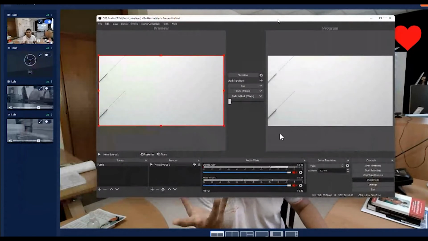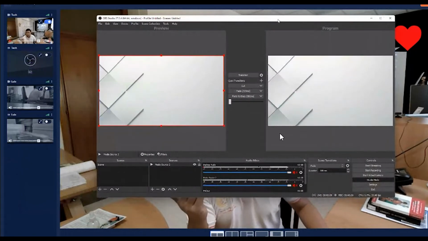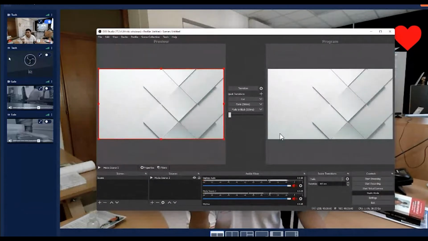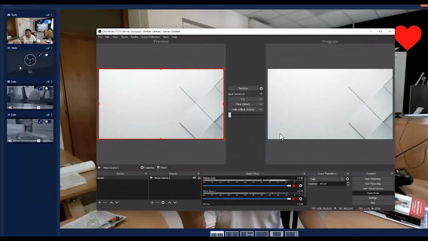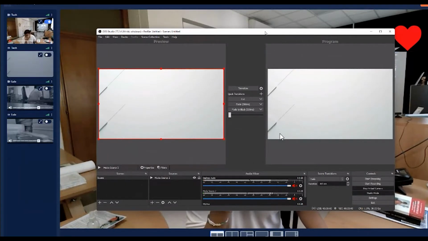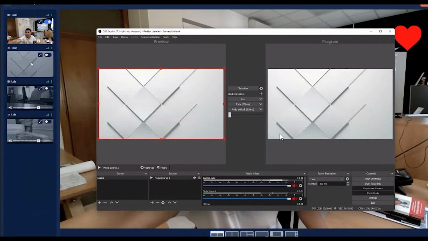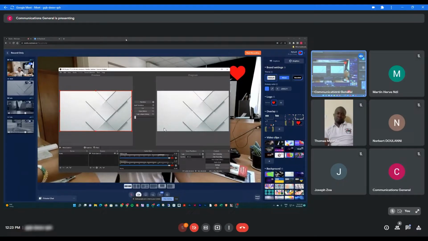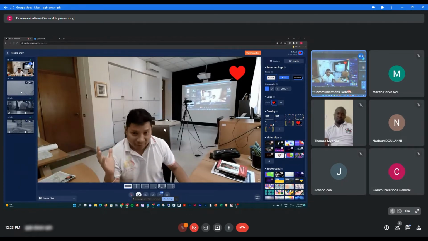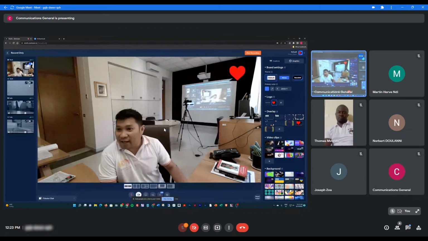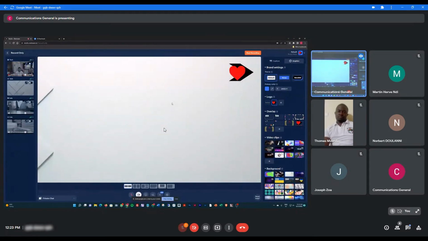Remember that we have prepared the OBS first. In the OBS, so that this camera that you see, which is the second camera, you can click Start Virtual Camera on the OBS. And once you click the virtual camera, it will also show on your Restream. So you have here already on your left, you can see already that it is gray.